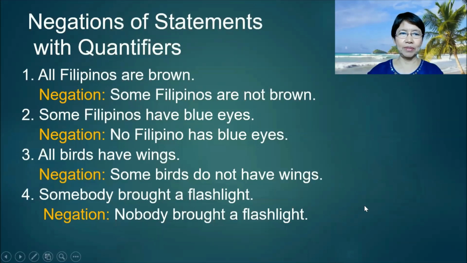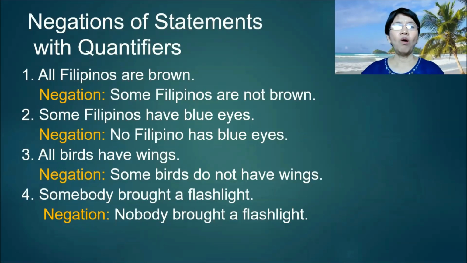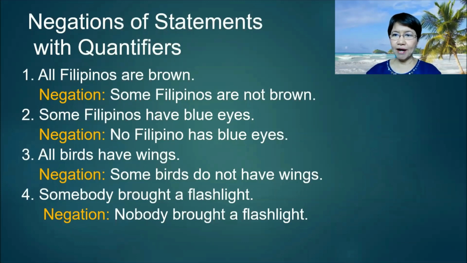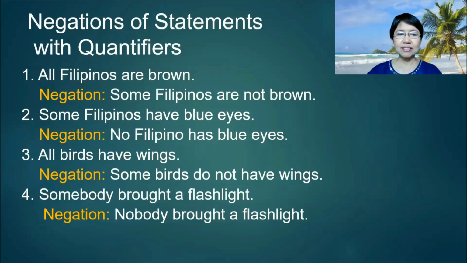Here are some examples. Number 1, all Filipinos are brown. Negation, some Filipinos are not brown. Number 2, some Filipinos have blue eyes. Negation, no Filipino has blue eyes. Number 3, all birds have wings. Negation, some birds do not have wings. And number 4, somebody brought a flashlight. Negation, nobody brought a flashlight.